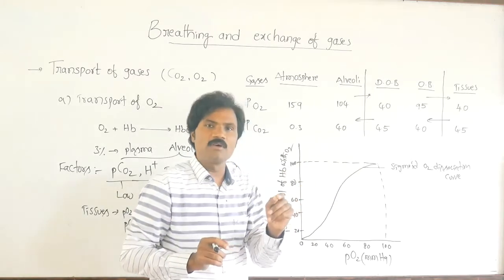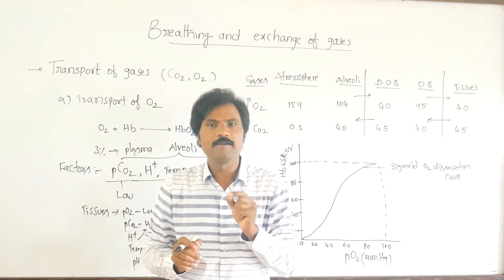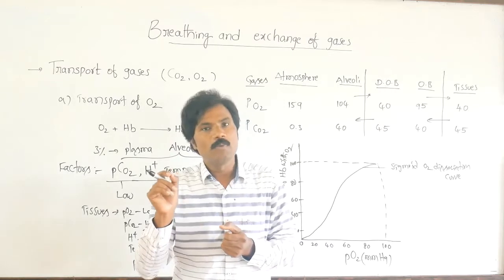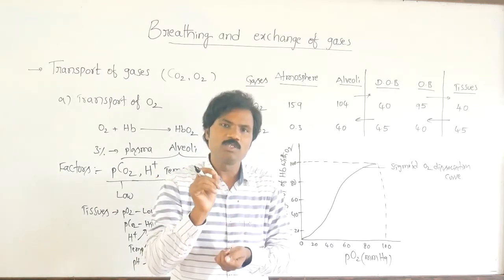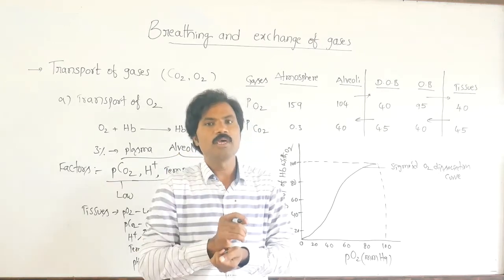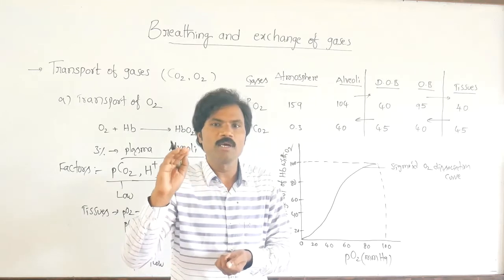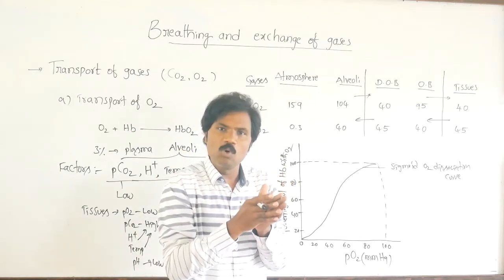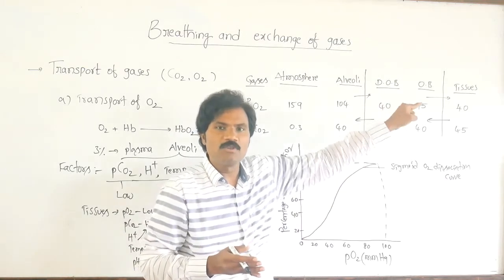So from the exam point of view, while dissociation, partial pressure of carbon dioxide will be high, H plus ions are high, body temperature will be high. Then what about pH value? One among the NEET exam questions asks, whenever pH value becomes very low, what does it indicate? When pH value becomes low, it becomes acidity, then automatically the oxyhemoglobin becomes dissociated. Where does it take place? It takes place in the tissues.